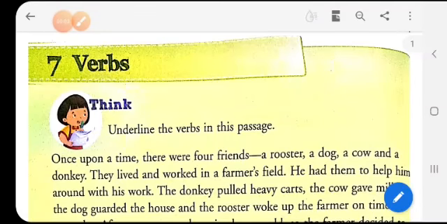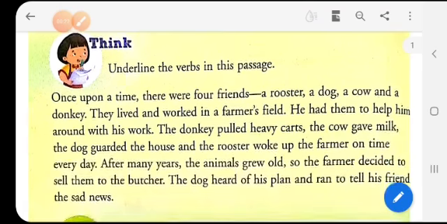Children, today we are going to learn about verbs. So as you know, verbs are the action words, or you can say in other words, all the words which show the action of the noun or a pronoun, or you can say all the words which show the work of a noun or a pronoun are termed as verbs. Now here, underline the verbs in this passage.